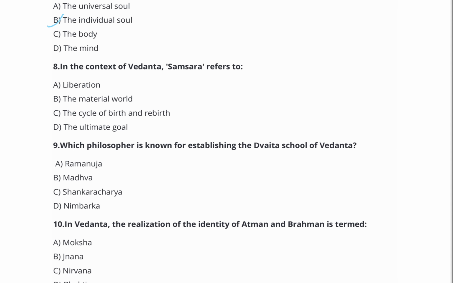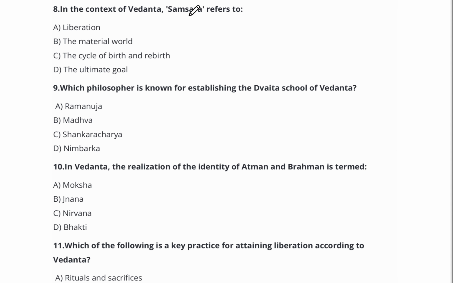Now, question number 8. In the context of Vedanta, samsara refers to option A, depression. Option B, the material world. Option C, the cycle of birth and rebirth. Option D, the ultimate goal. The right answer is option number C, the cycle of birth and rebirth.